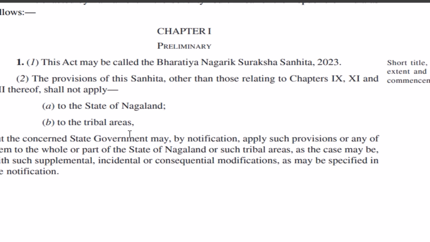But some chapters of the BNSS are applicable to the state of Nagaland and tribal areas of Assam, that is chapter number 9, 11 and 12. These three chapters are applicable to the state of Nagaland and tribal areas. But the concerned state government may by notification apply such provisions or any other of them to the whole or part of the state of Nagaland. Now it's fully dependent upon the state government whether they want to apply the whole of it or a portion of it. It depends totally on the state government.